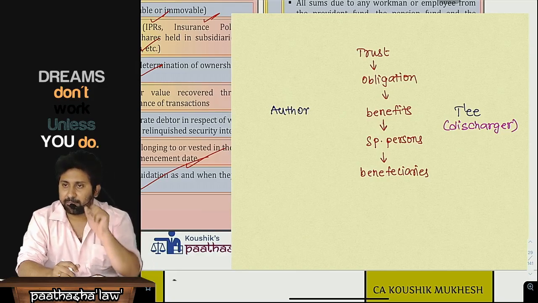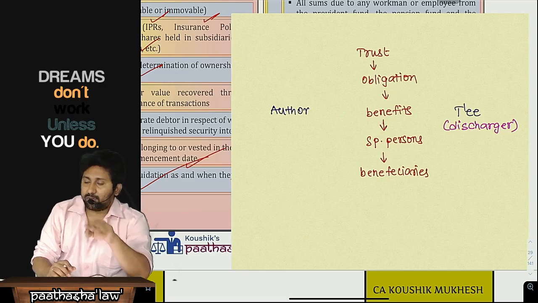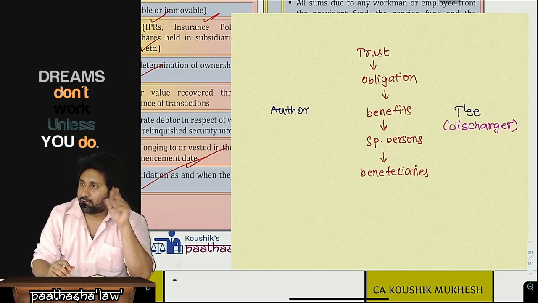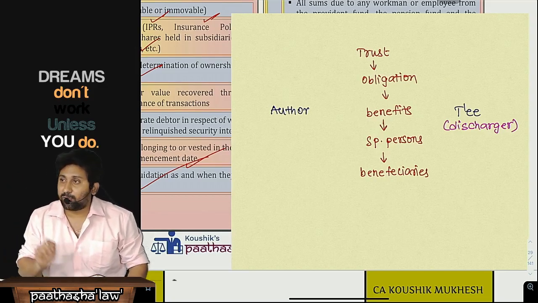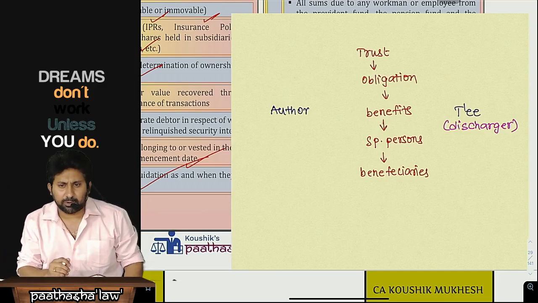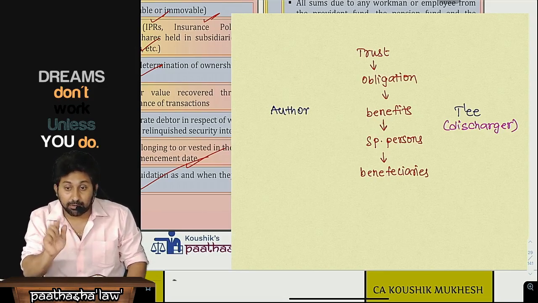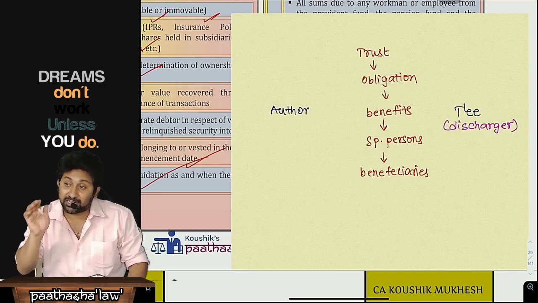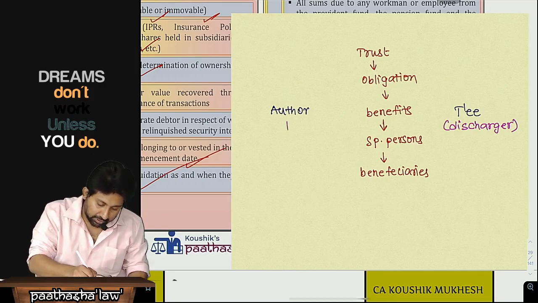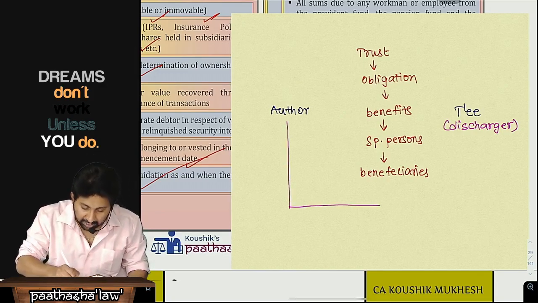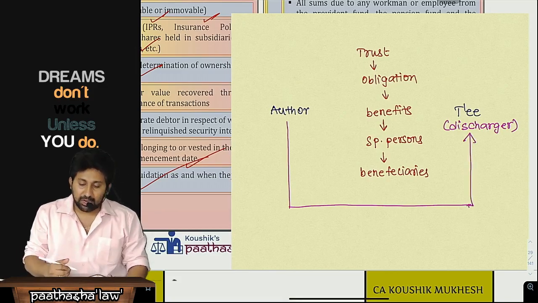Okay. For example, I will give a general example. The same we will apply to the company. One person is there, a grandfather, almost on his deathbed. He has huge properties in Hyderabad. He will call his grandson and tell him, we have so many properties. Use those properties after my demise. I am writing in your name, but not in your original name. I am writing you as a trustee. All the properties that belong to me, I will be transferring to you.